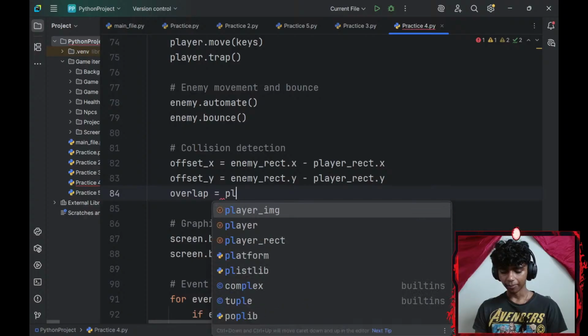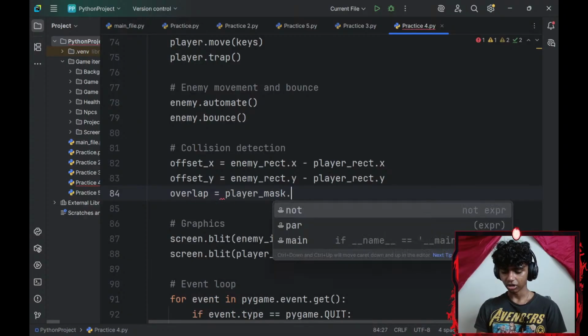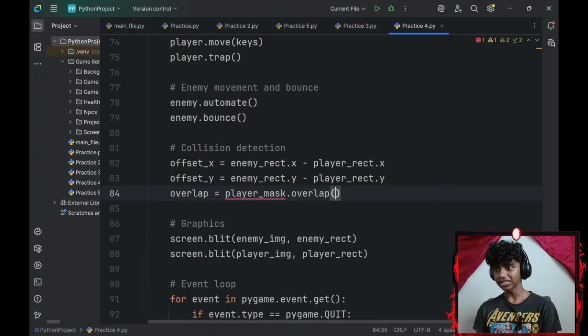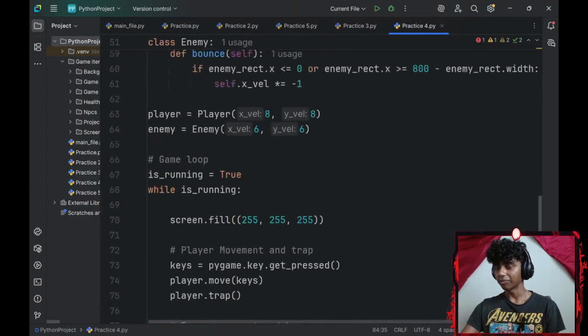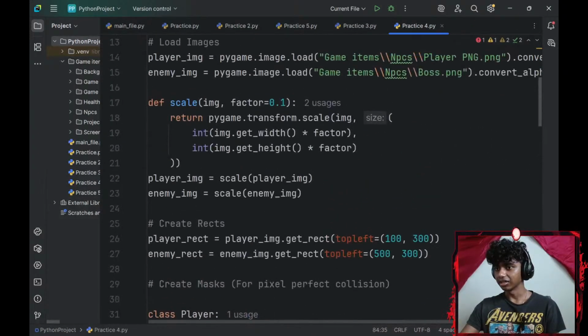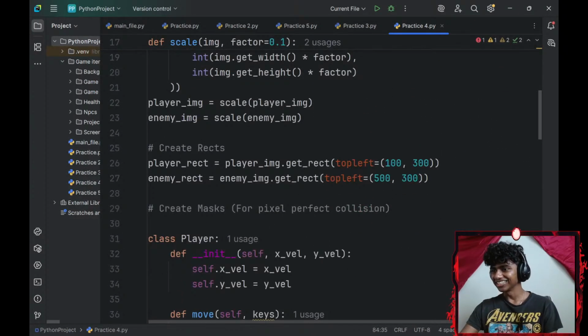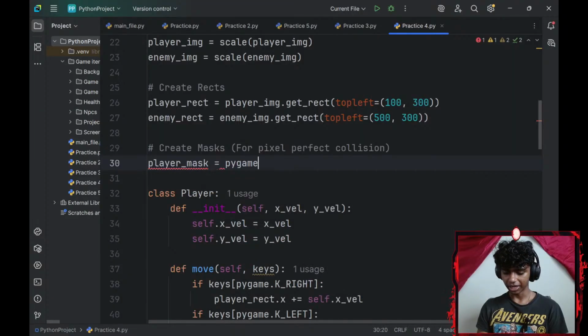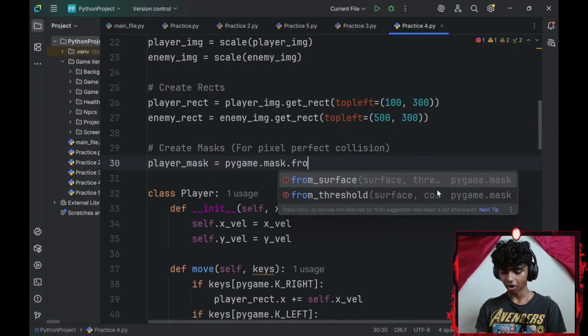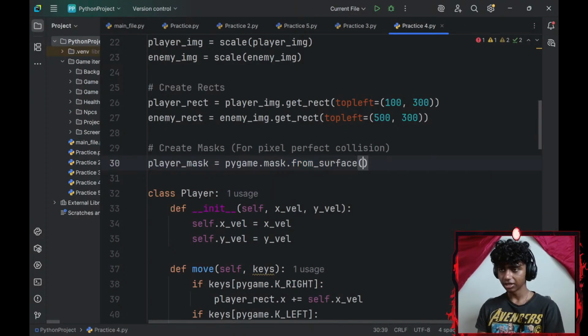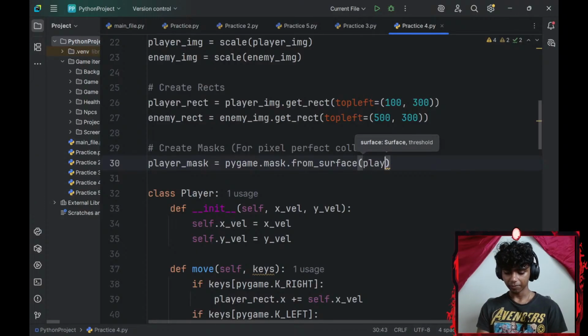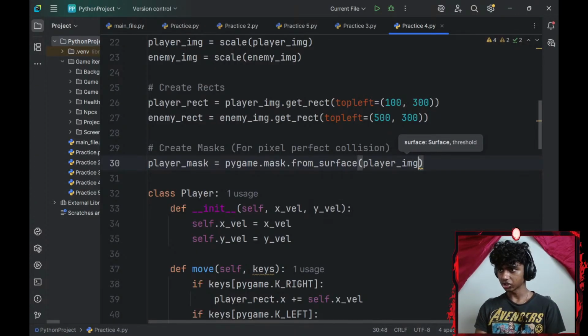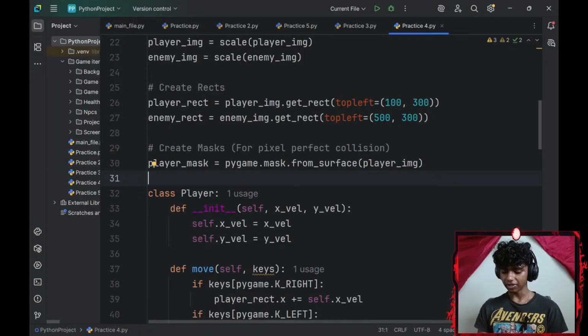So my player_mask.overlap, if my player mask overlaps with my, did I create masks? Guys, I forgot to create masks, my bad. Okay, so for my masks, I'll go with player_mask equals pygame.mask.from_surface. I want the surface to be my player_image. There we go. Let me do the same thing for my enemy.